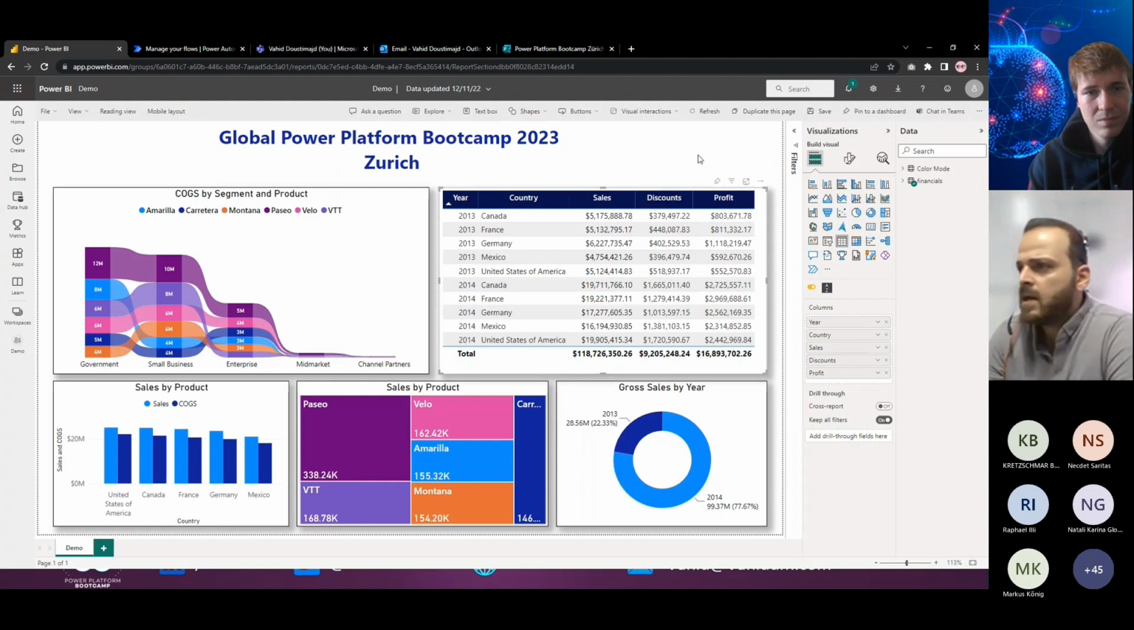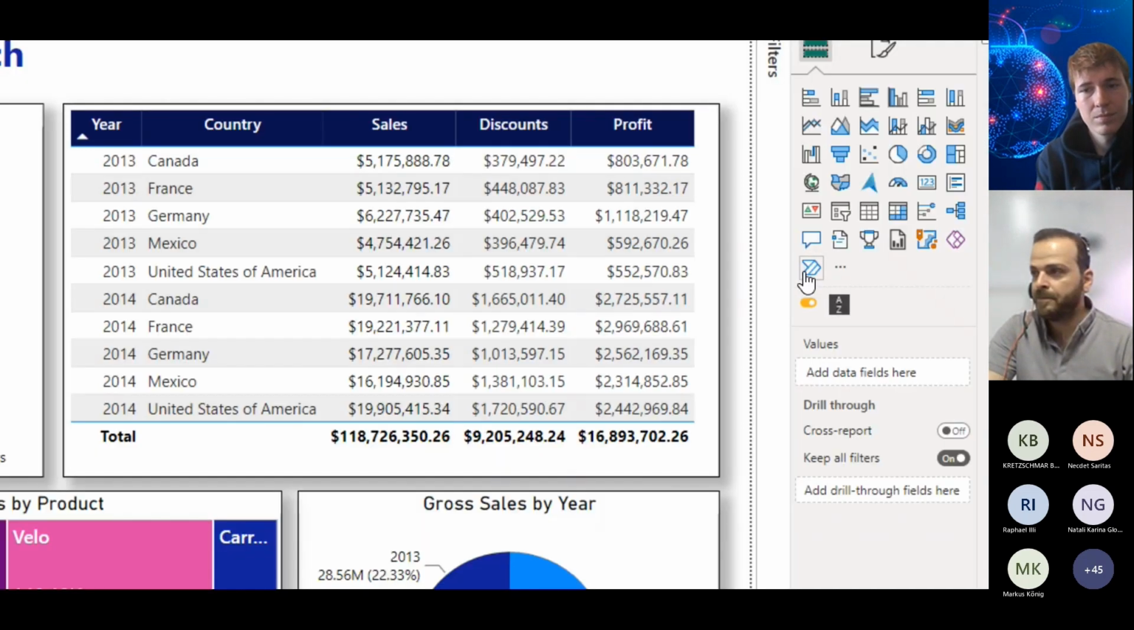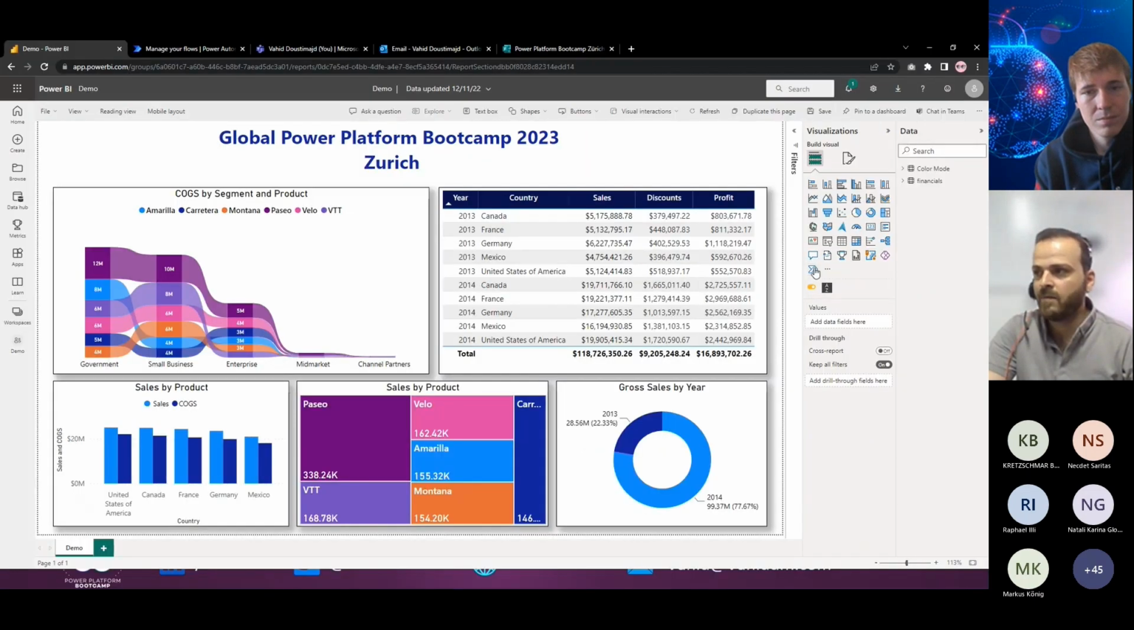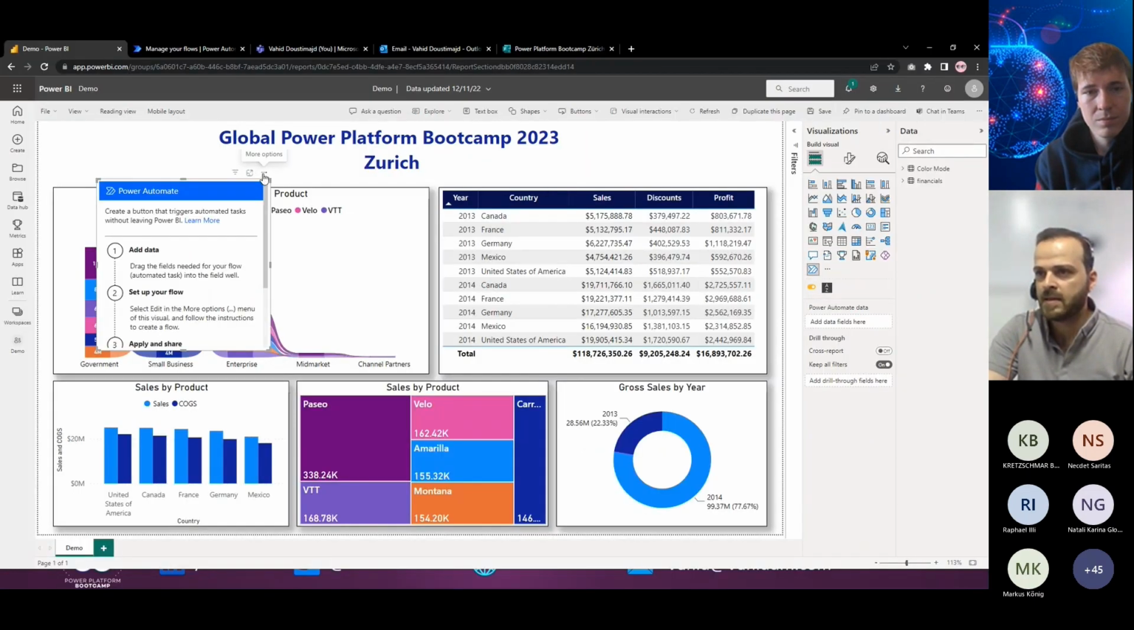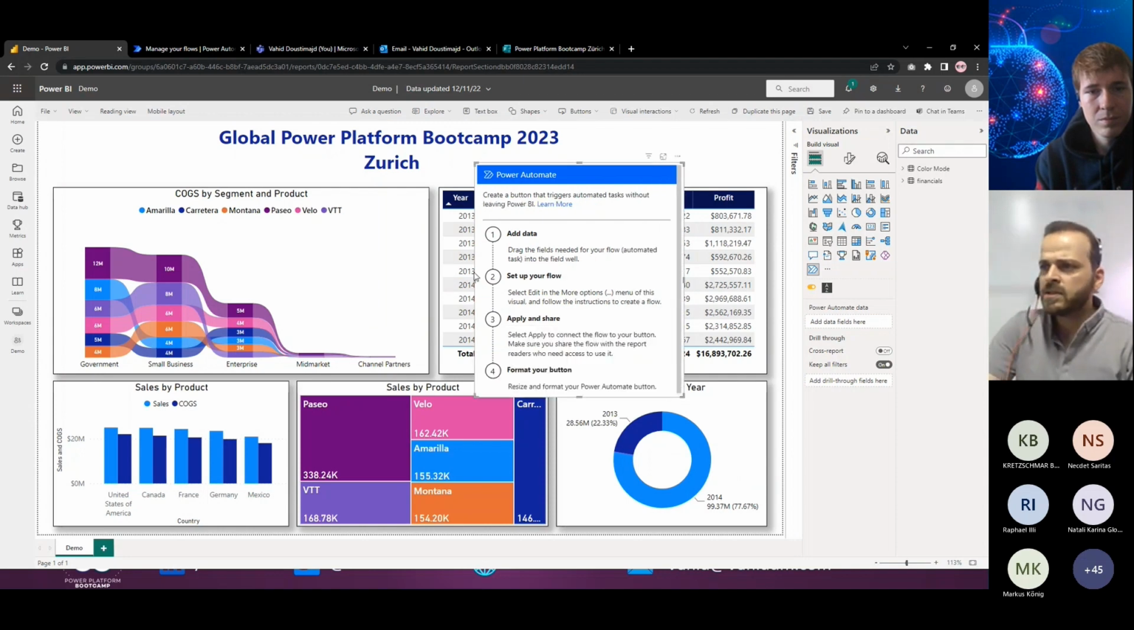So I want to add the button here. There is one option here, you can see on the screen: that's Power Automate for Power BI. I want to use that one. I will click on it and a new window pops up on the screen. It says if you want to create that flow and the button, you need to add data, set up your flow, and apply and share it. So first I need to add data.